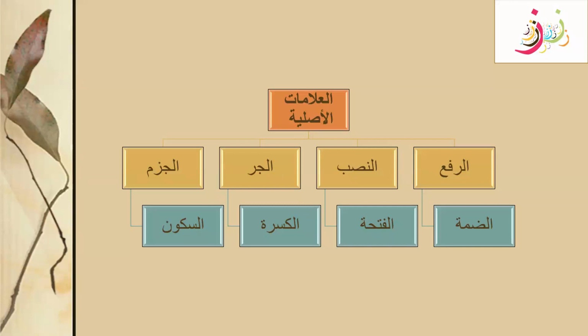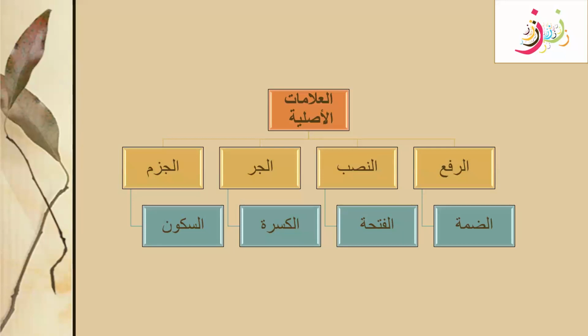We know that there are four types of status according to the afal and asma. In relation to afal and asma, there are four types of status that we see. First is rafa, then nasab, jar, and jazm.